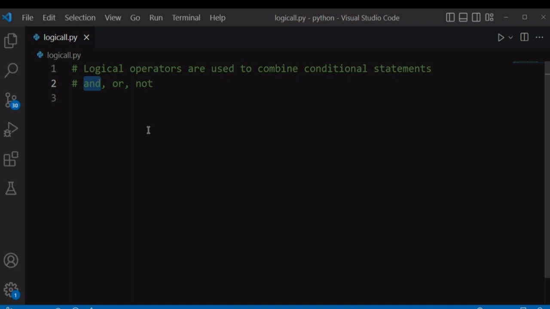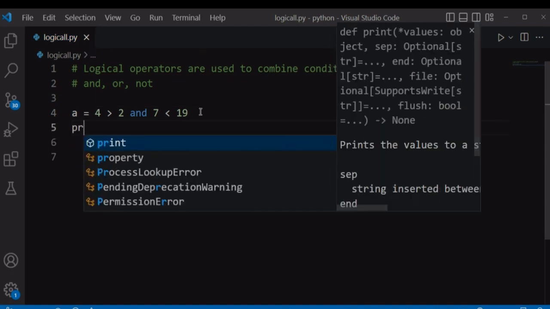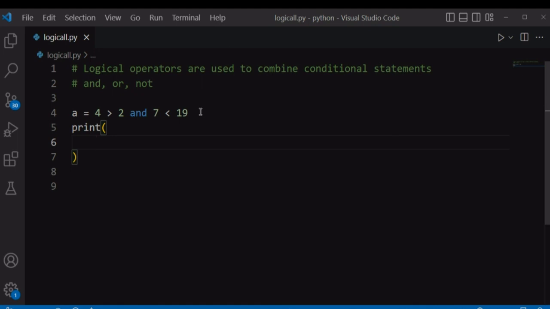The AND operator returns true if both conditional statements on both sides evaluate to true. Let's say, for example, we had a conditional statement that says 4 is greater than 2, and another condition that says 7 is less than 19. And if you store this in a variable a, and if I try to print this variable onto our screen and run our file,